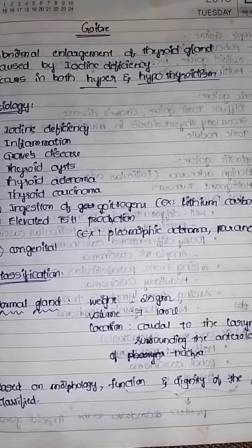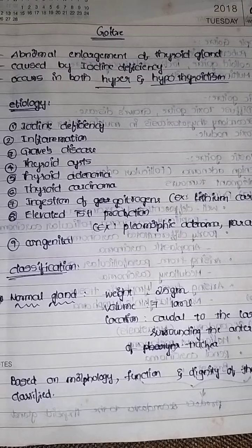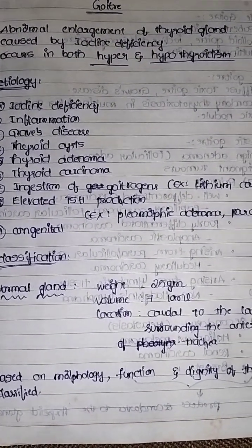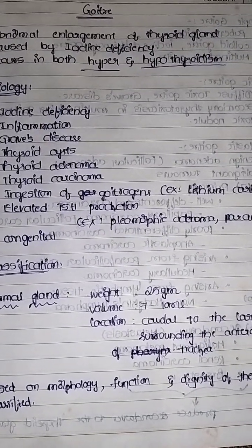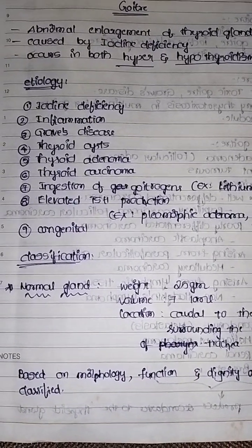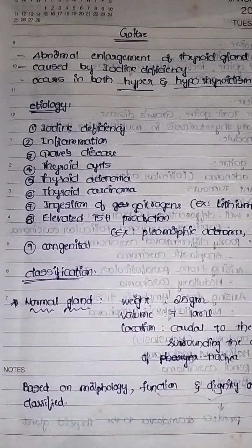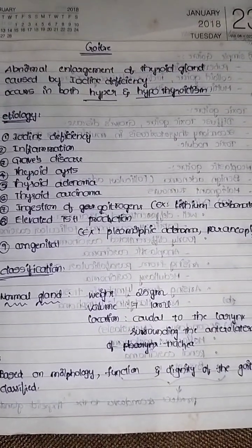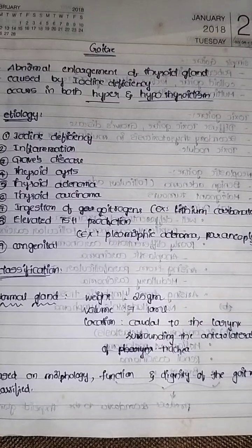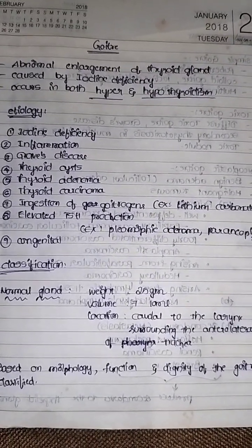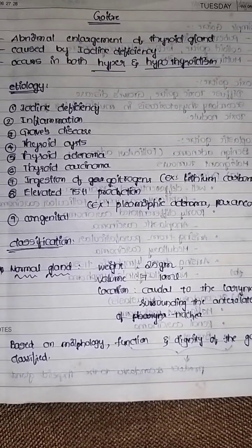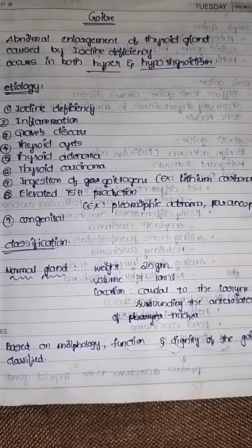also. Okay, and another cause is elevated TSH production, that is thyroid stimulating hormone, because the hypothalamus secretes thyrotropin releasing factor. This causes the secretion of thyroid stimulating hormone from the anterior pituitary. This anterior pituitary stimulates the thyroid to produce thyroxine. This thyroxine is the iodine containing amino acid. Got it? And another cause for goiter is congenital also.